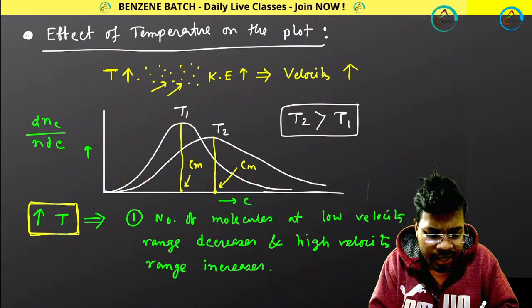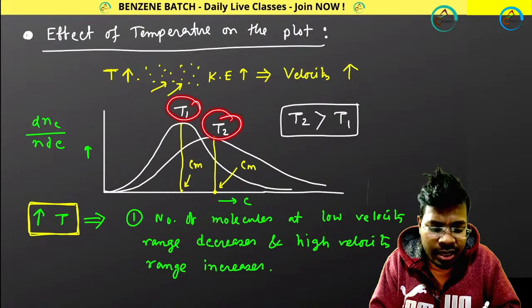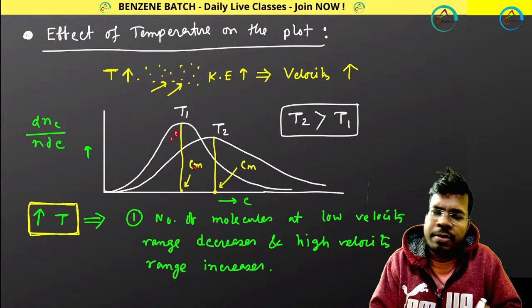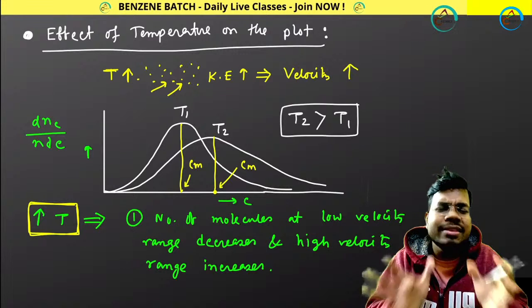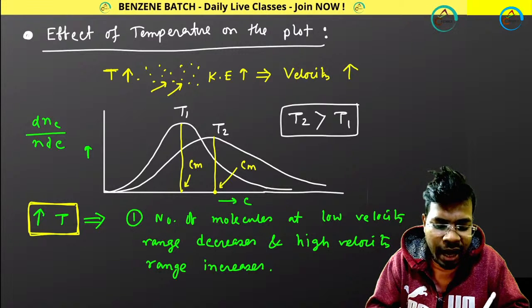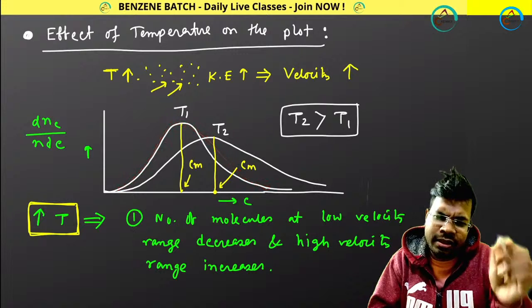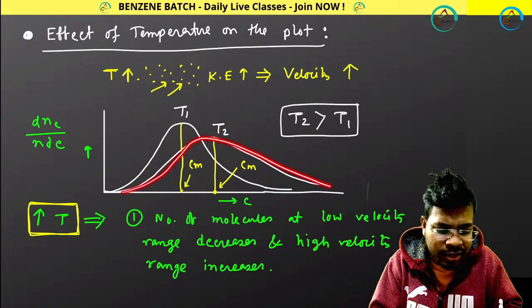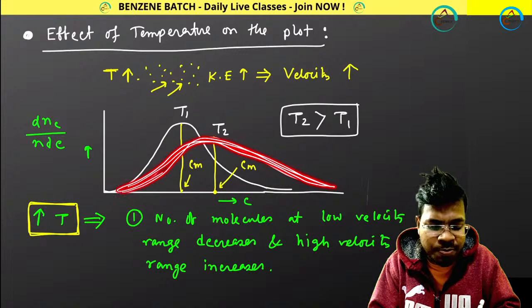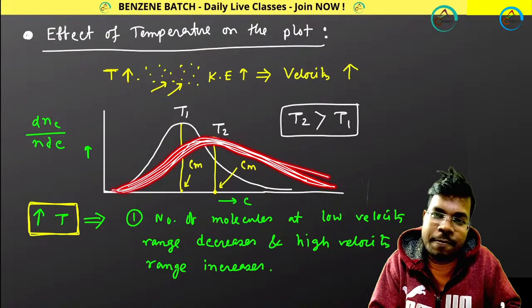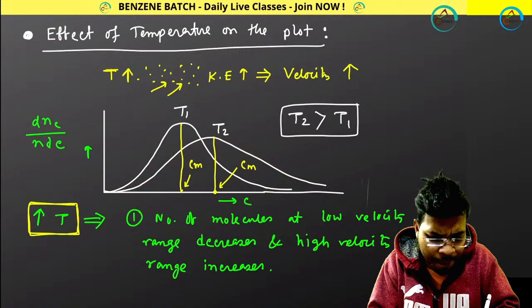That means I can say whenever I am increasing my temperature, the area of the curve is not changing. Area is not changing means the total number of molecules are not changing. The only things changing are the height of the curve and another thing, the spread of the curve. The curve is becoming more spread, right? It is getting spread.